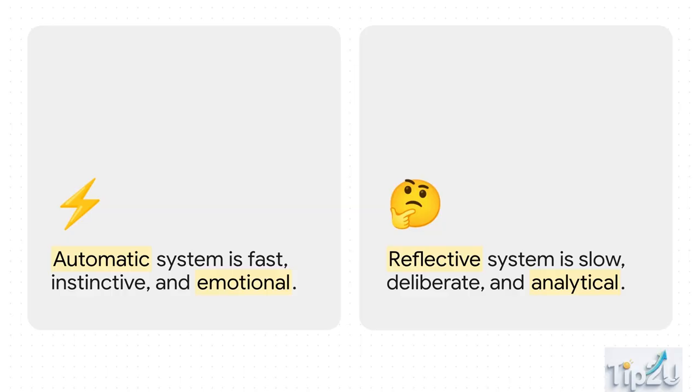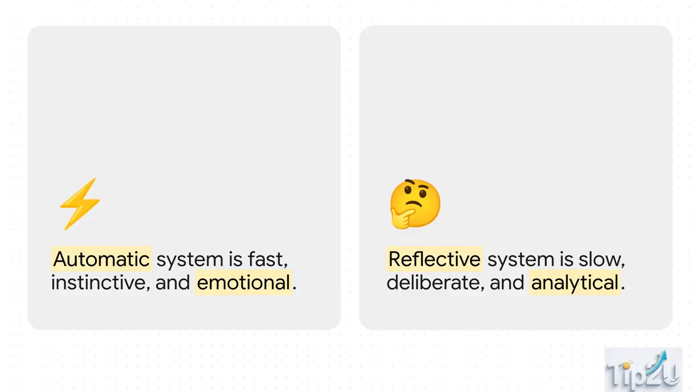First, you have your automatic system. This system is fast, it's instinctive, it's highly emotional, and entirely unconscious. It's what makes you duck when a ball flies at your head. But then, you have the reflective system. This system is slow, it is deliberate, it's analytical, and self-aware. You use it to solve complex math problems.